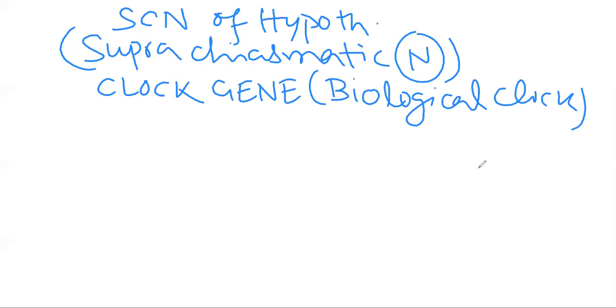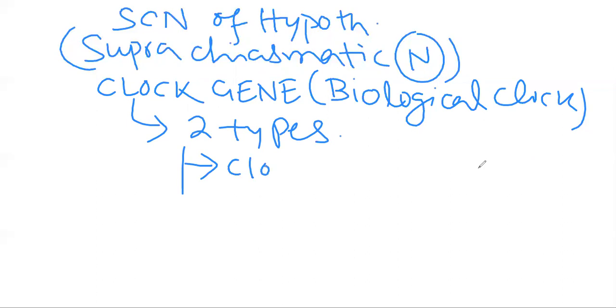The circadian rhythm clock gene is of two types mainly. One is the two proteins called CLOCK and BMAL1.